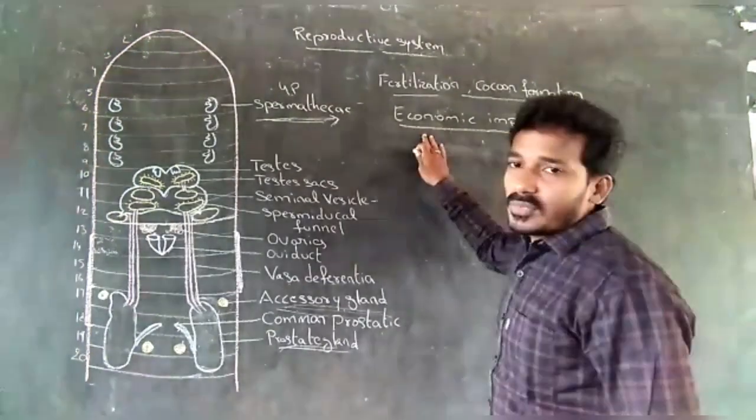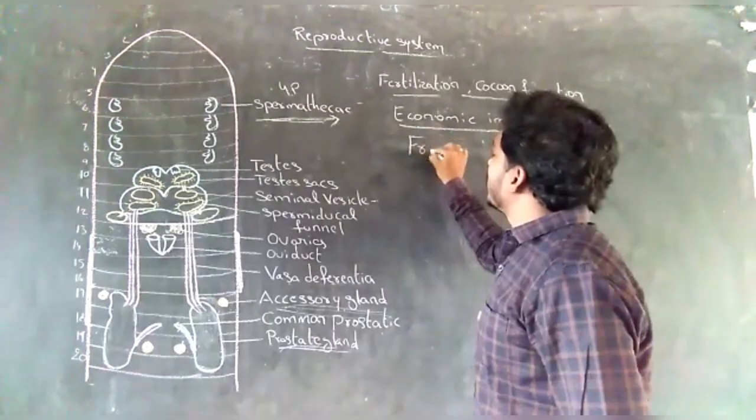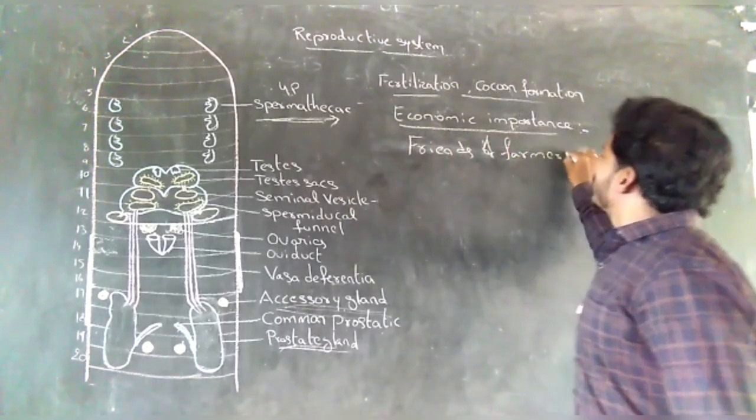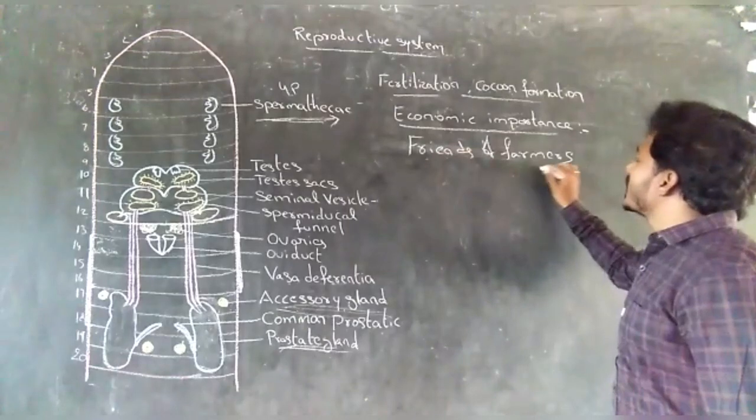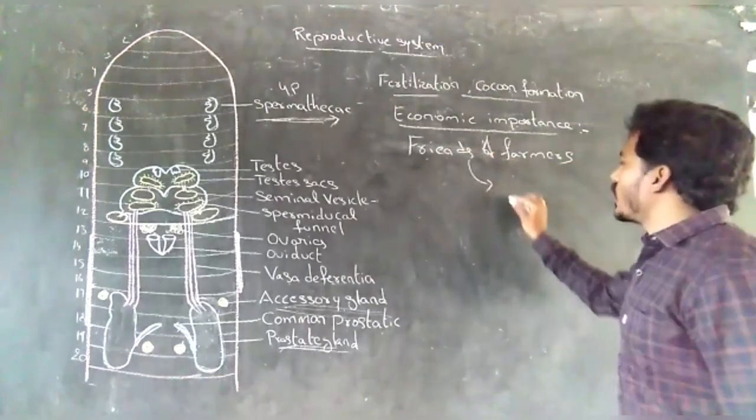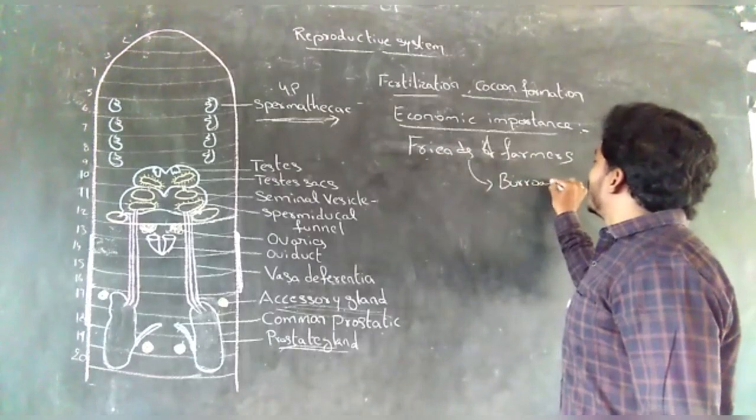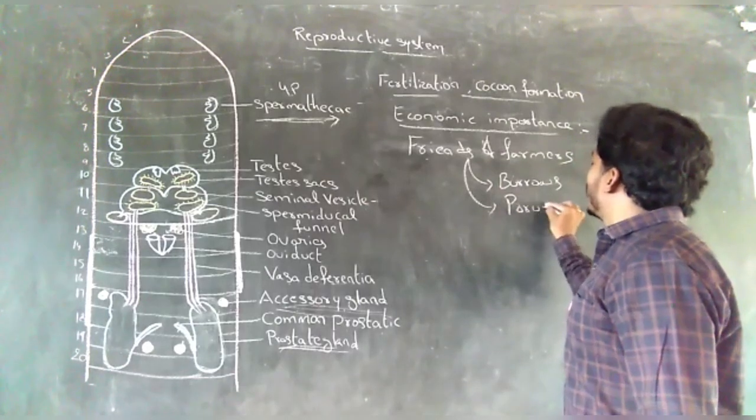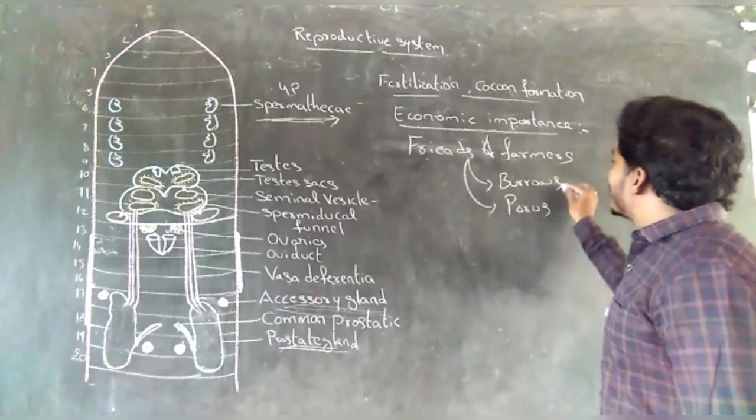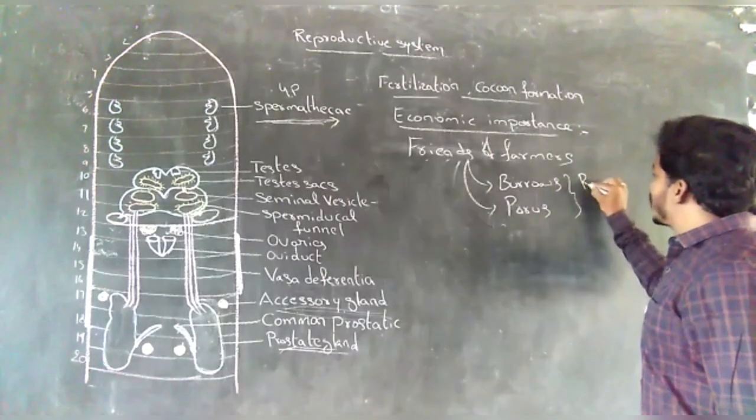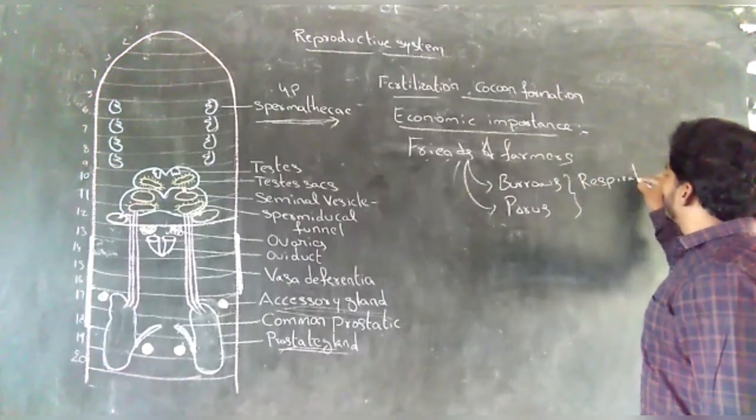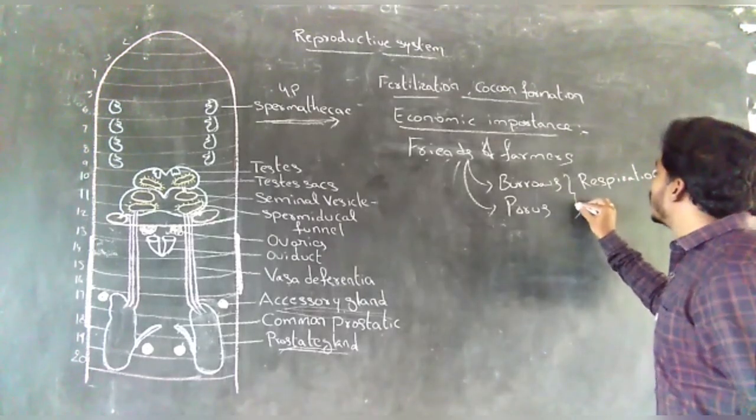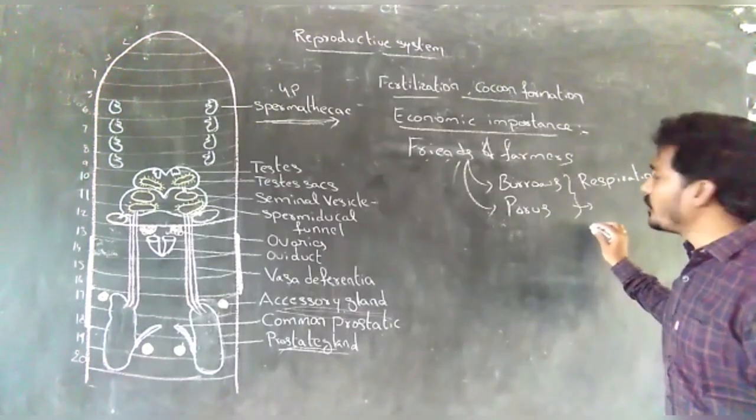Next, economic importance of earthworms. Earthworms are friends of farmers because earthworms burrow the soil and make it porous. This helps with respiration and easy penetration of roots of the developing plants.